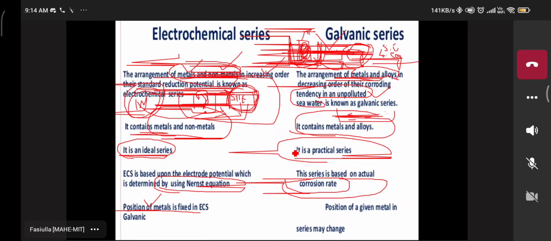So that's why the position of metal is fixed in the electrochemical series, compared to the galvanic series. In the galvanic series, the changes are different metals we are using: copper, gold, iron, silver, combined as anode and cathode. But here it is very easy to connect it with the primary reference electrode or maybe the secondary reference electrode.